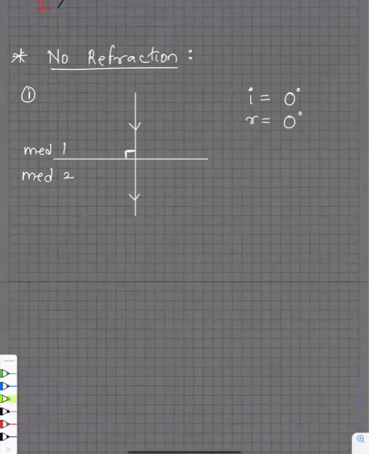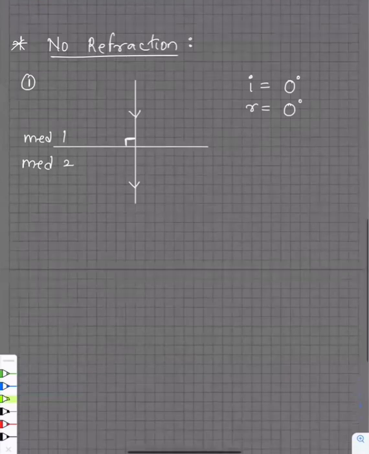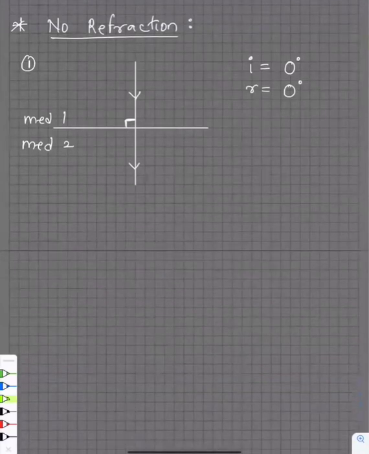I'll tell you the logic. See, how do we come to 0? Look, this is your incident ray, you keep going closer to the normal. Now, if your incident ray is coinciding with the normal, is it making any angle? It is not making any angle, meaning it's making 0 degrees. So 0 degrees is the answer. Don't write no angle.